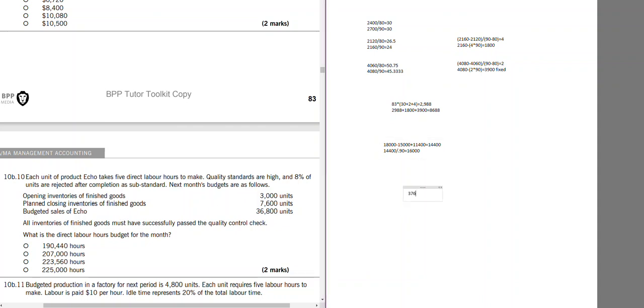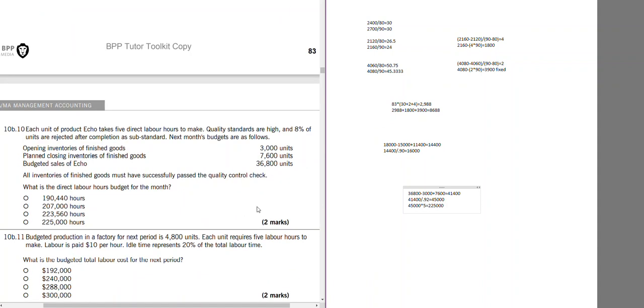So first thing first, let's prepare production budget, which is sales minus opening plus closing, which gives us production, but good. 8% would be wasted. So this means this is only 92%. So 45,000 units would be needed, and each unit takes 5 hours. It means 225,000, which is D.